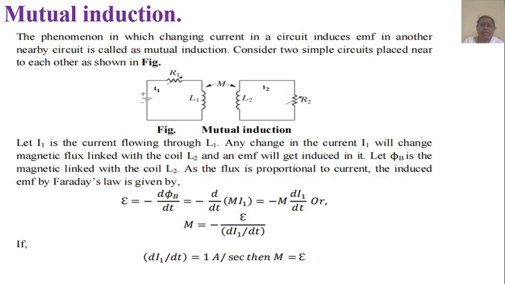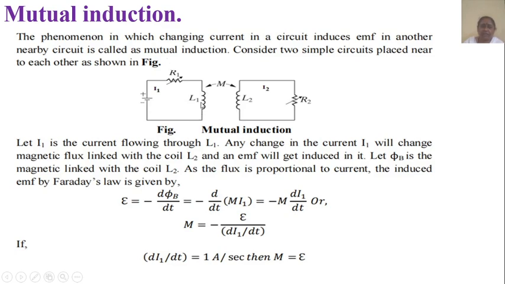Now mutual induction. The phenomenon in which a changing current in a circuit induces EMF in another nearby circuit is called mutual induction. Here consider two simple circuits placed near to each other as shown in figure.